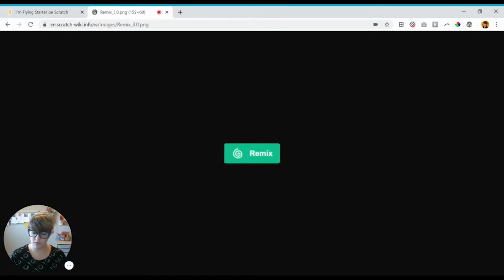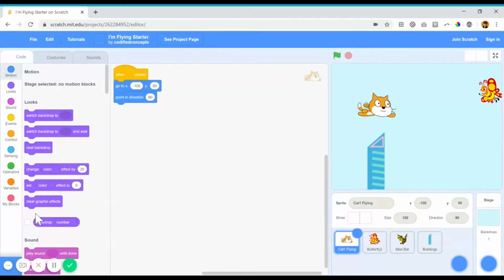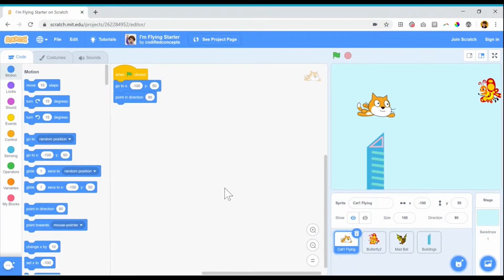This green remix button will appear on the screen if you are logged in. If you're logged in, simply click the green remix button, and it will make a copy of this project on your account and automatically bring you inside. If you aren't logged in, simply click the blue See Inside button to get inside and see the project. Now, when I first get inside, I'm going to click the green flag to see what this program actually does.